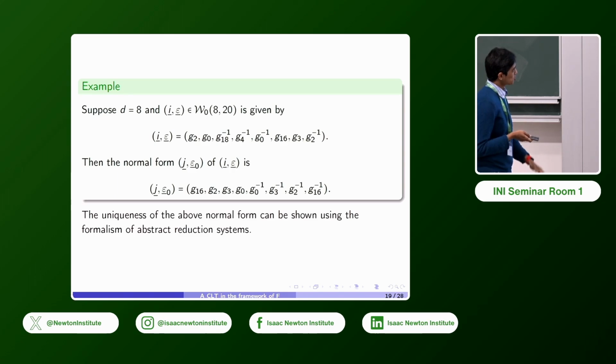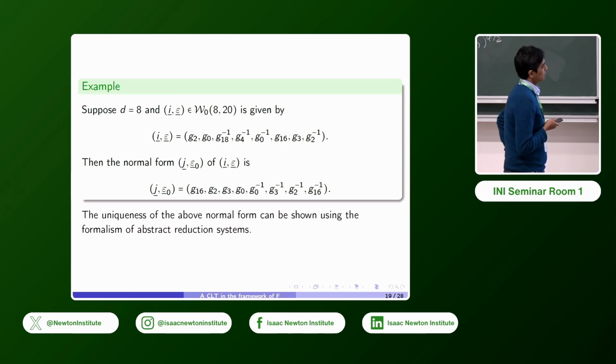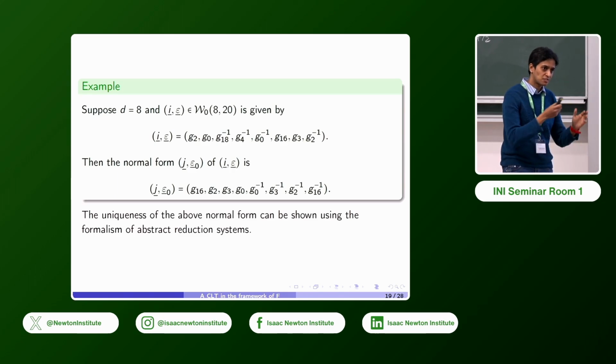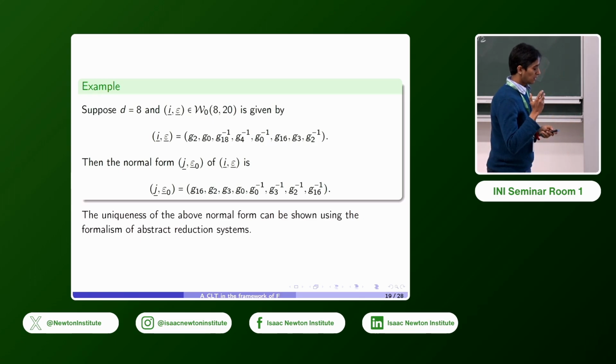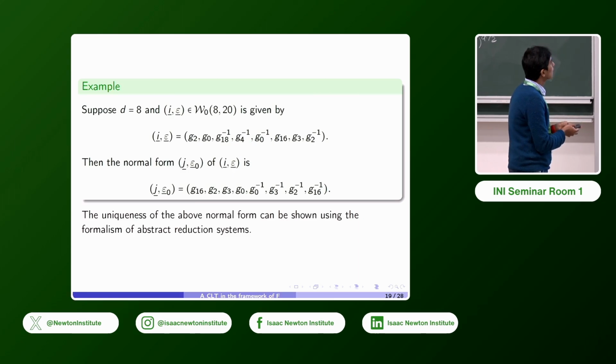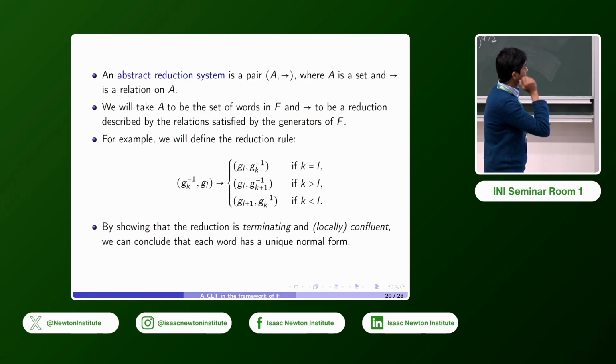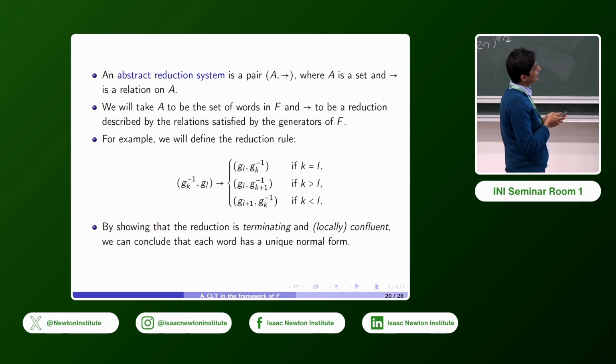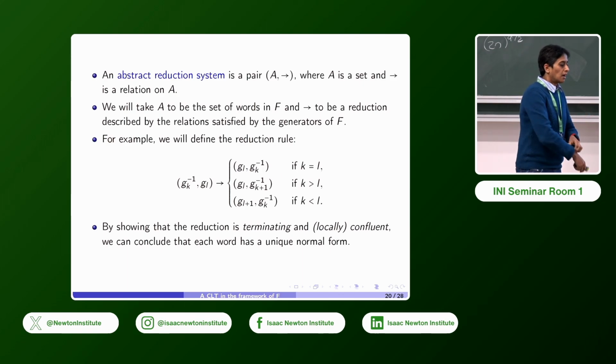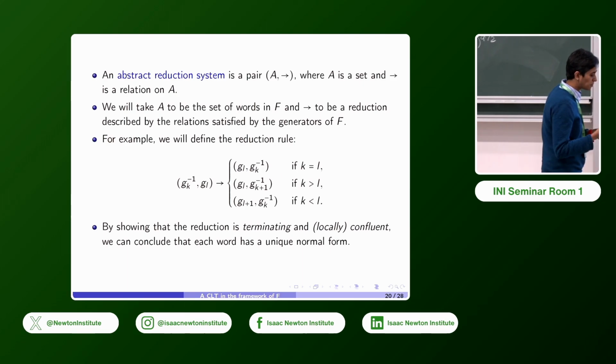There are probably many ways to show it, but I stumbled upon abstract reduction systems, and it just gave a very neat way of showing that you can arrive at a normal form. So I'm just going to say something briefly about these. In general, an abstract reduction system is a pair A and arrow. A is a set, and this arrow just denotes a relation on A. So it's a subset of ordered pairs of A.